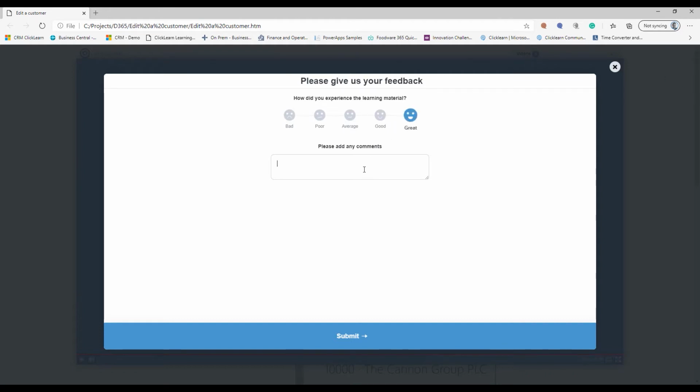At the end of the material, you also have the feedback option here where you can go in and rate it and give an instant comment. I will show you where that is being captured at the end, but this shortens the distance between your end users and you as an author.